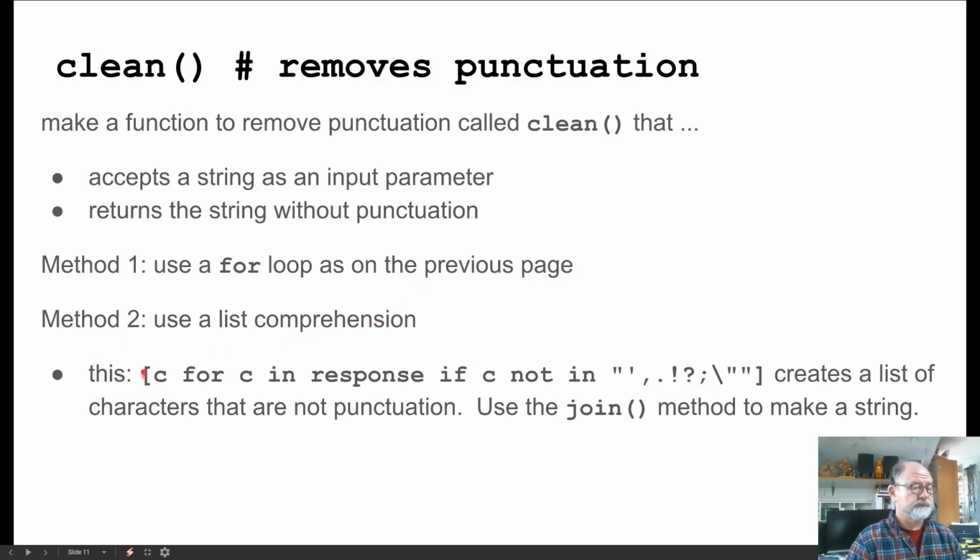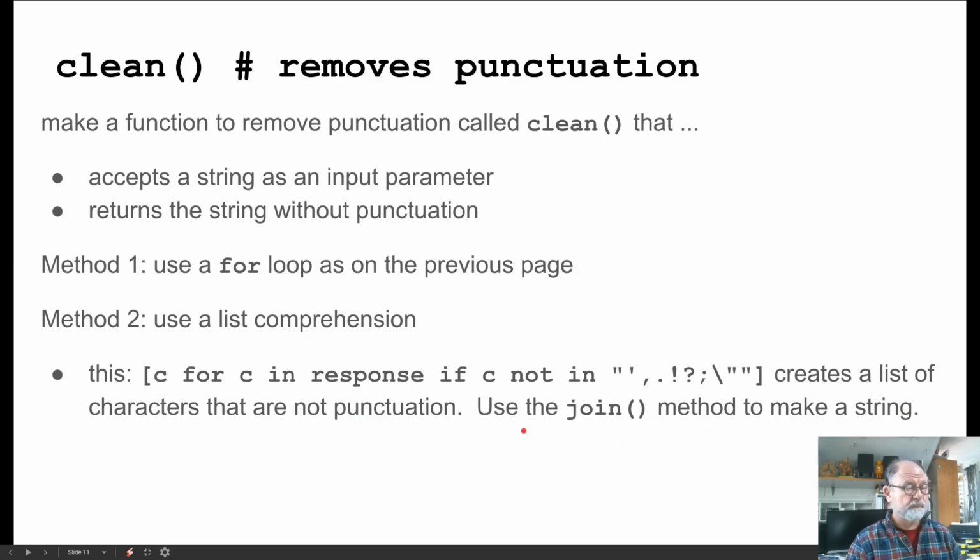It starts out with a square bracket and ends with a square bracket, indicating that whatever this ends up being, it's going to be a list. And then this says for c in response, so c for c in response, if c is not in this, our string of punctuation. Now this creates a list of characters that are not punctuation. It doesn't create another string. To create another string, we have to use the join method.